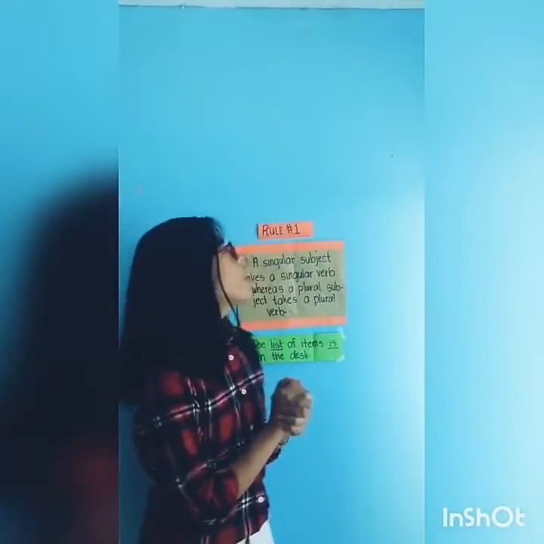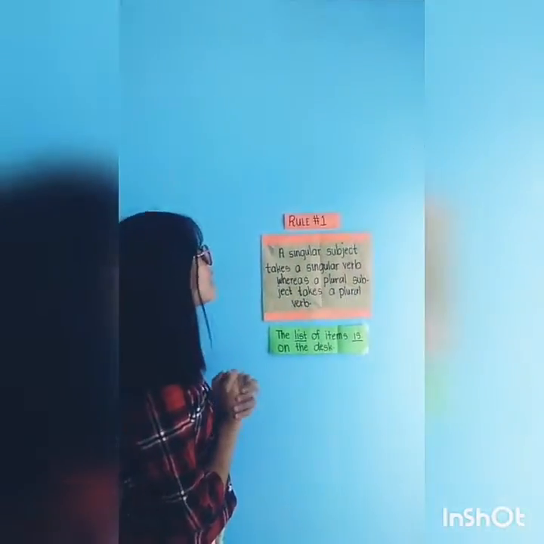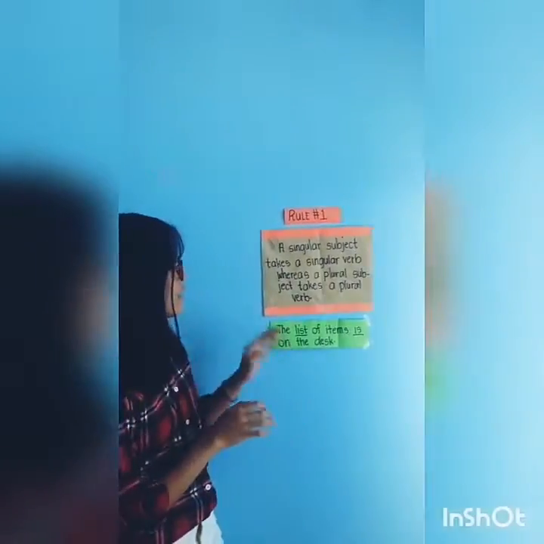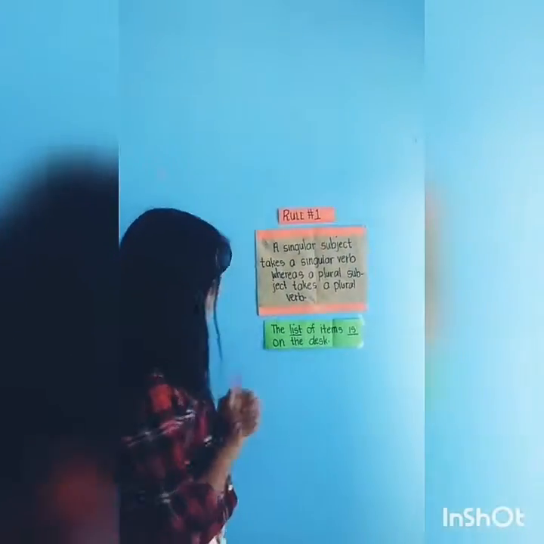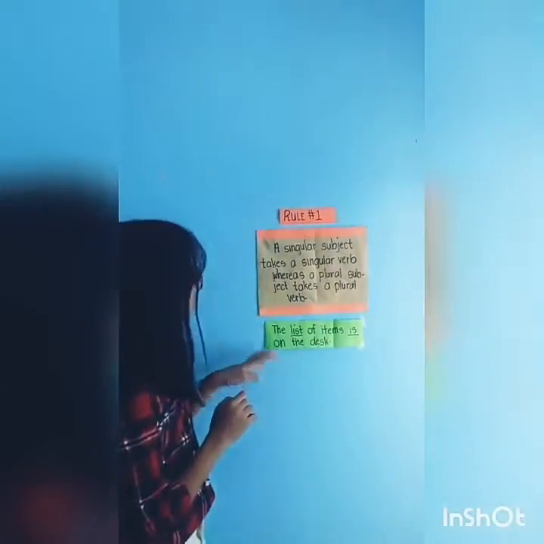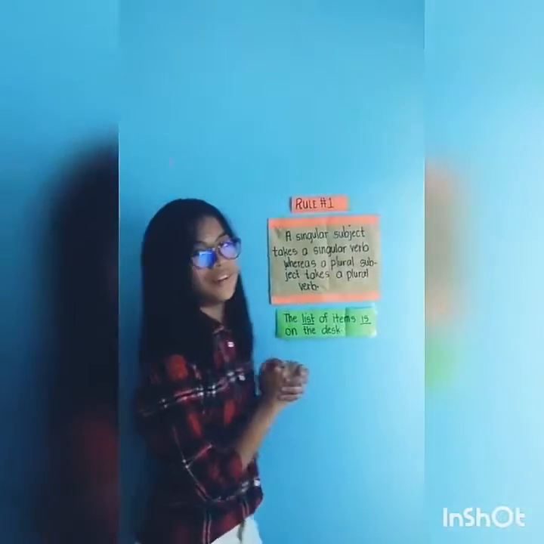So, in this video, I will discuss the 20 rules of subject-verb agreement. So, rule number 1. A singular subject takes a singular verb whereas a plural subject takes a plural verb. Example, the list of items is on the desk. So, if you know the list is our subject, then you will choose the is for our verb.